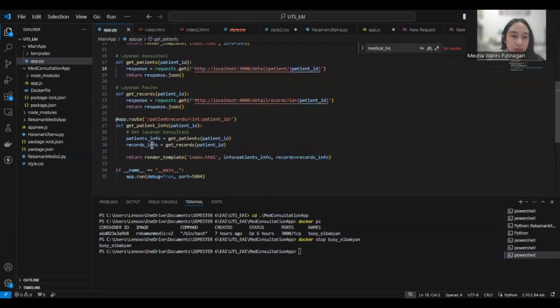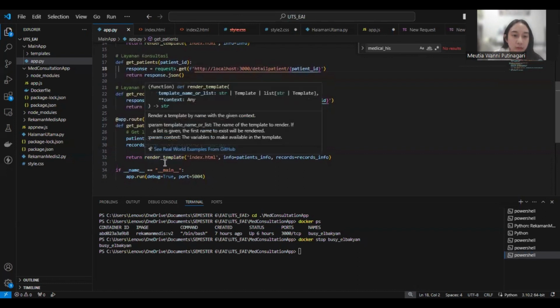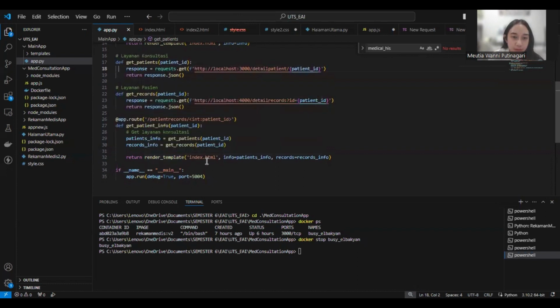The results will be obtained from the patient's info and records info, and the return will be index.html with the info for patients and the records. The index.html will be explained by my friend.